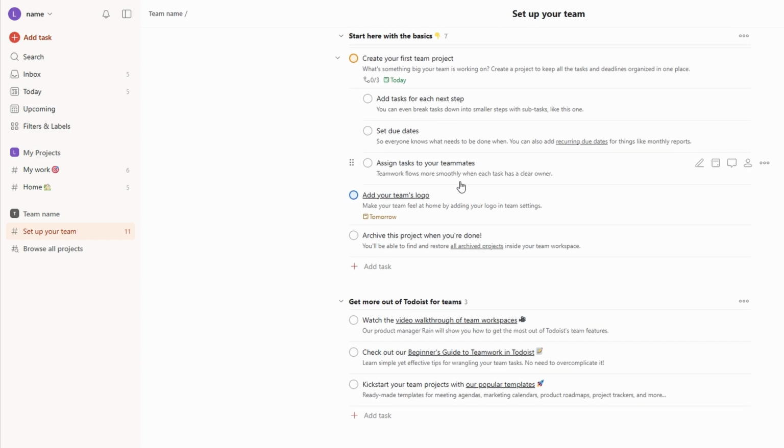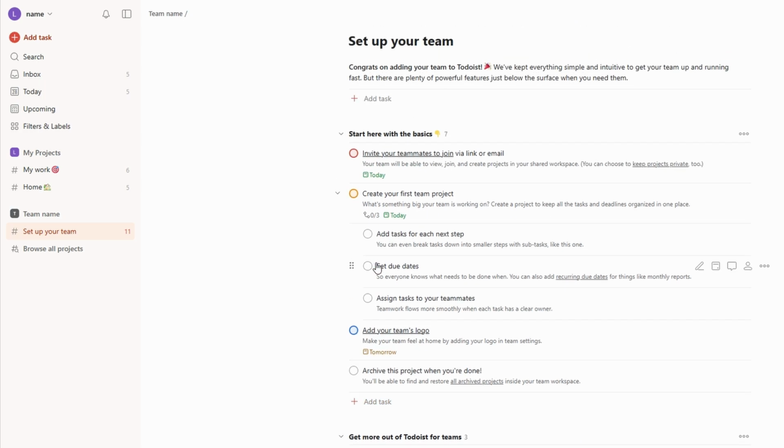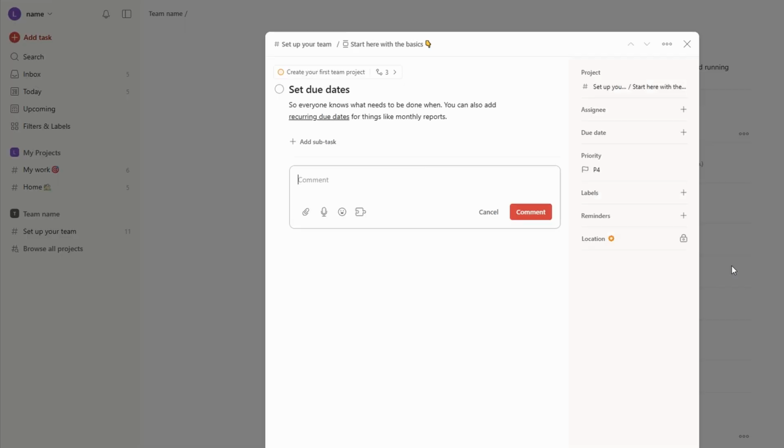For example, if you're working on a project like organizing an event, you might assign specific tasks to team members like book the venue, assigned to John, order catering, assigned to Sarah, send invitations, assigned to Mark. To keep communication smooth and focused, Todoist lets you leave comments directly on tasks. This is super useful when discussing specific details or asking for updates.